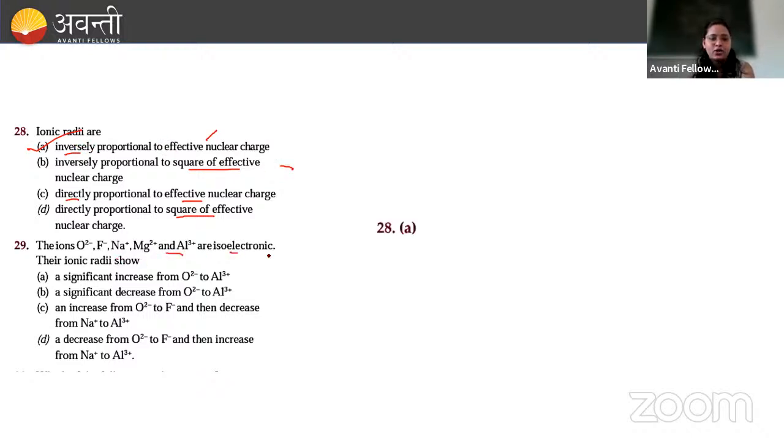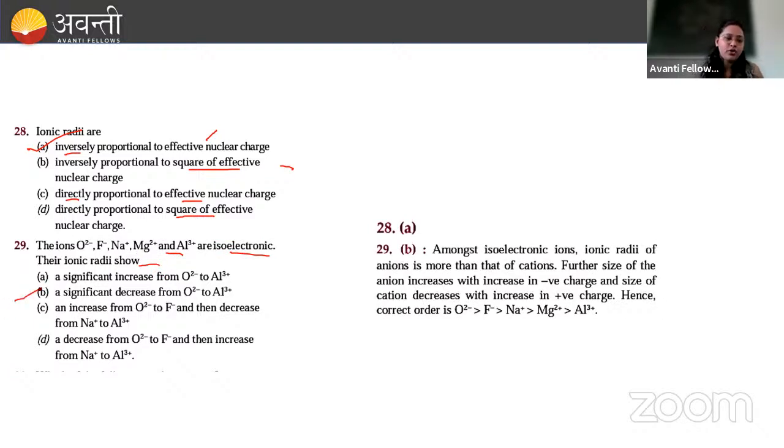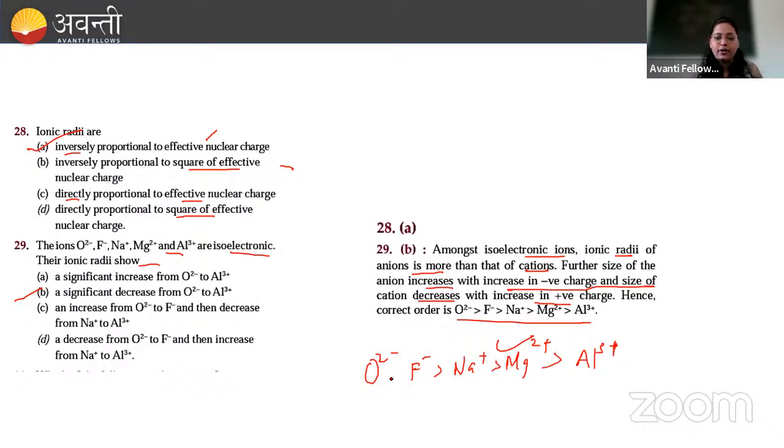Next, these are the ions which are isoelectronic. What will be the ionic radius? Yes, so here the answer will be option B. Why? Amongst these isoelectronic ions, what is happening? Ionic radius of the anions will be more than that of their cations. Further, the size of the anion increases with increase in negative charge, and the size of the cation decreases with increase in positive charge. So this will be the order: O2 minus, then F minus, then Na plus, then Mg2 plus, then Al3 plus. The higher the positive charge, the smaller the ionic radius; the higher the negative charge, the larger the ionic radius. So this is how we get our answer.